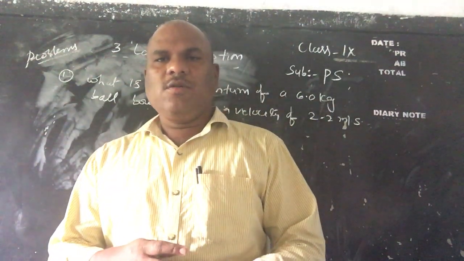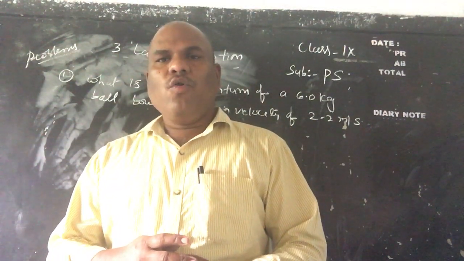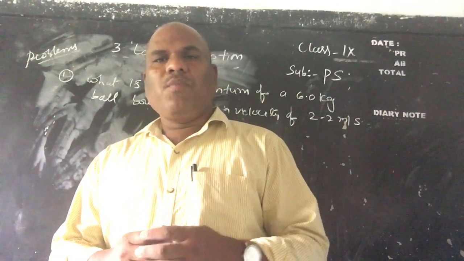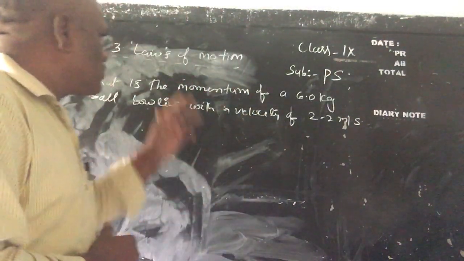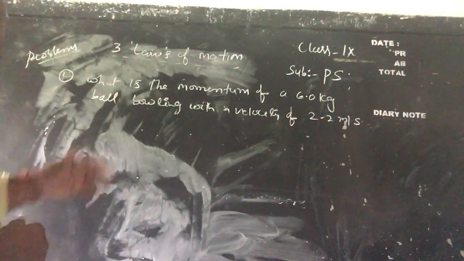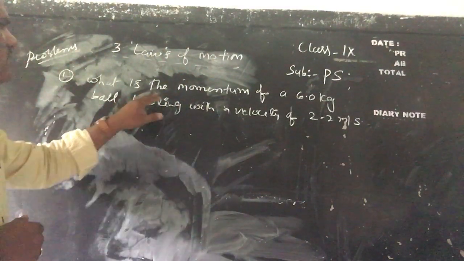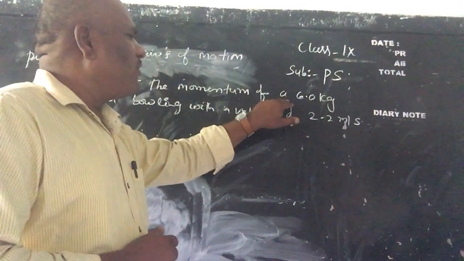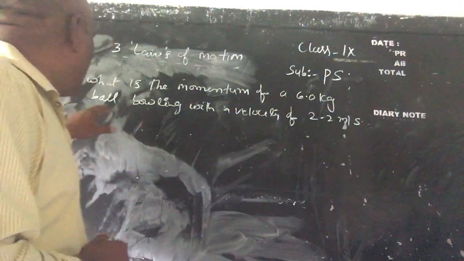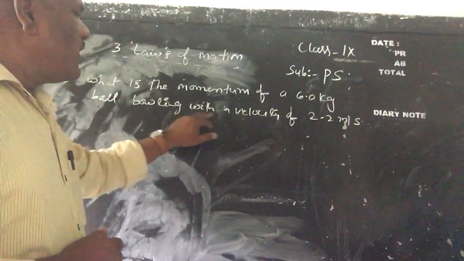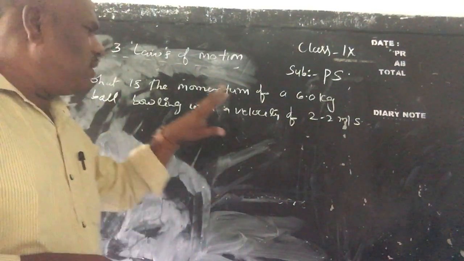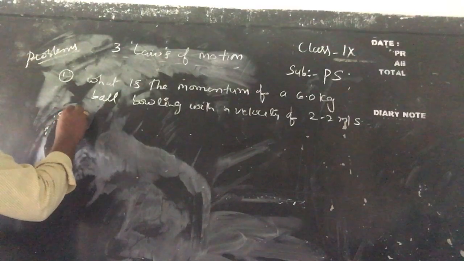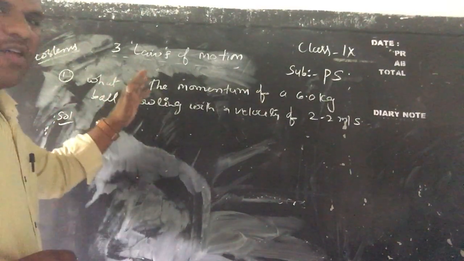So good morning students, and today I am going to explain problems from chapter 3, the laws of motion. Children, first problem: what is the momentum of a 6.0 kg ball bowling with a velocity of 2.2 meters per second? Children, first of all, what quantities are given here?